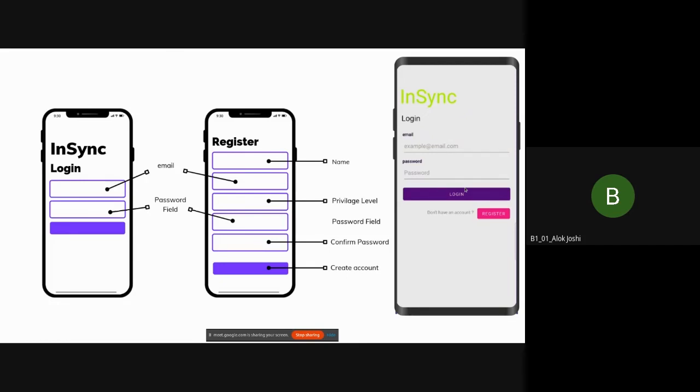So basically, for the purpose of this demonstration, we have created two accounts. One is the teacher account, one is the student account. I've already added a few lectures from the teacher account. Now I will log in as the student. We have already created an account, so I'll just quickly log in and show you how the interface looks.